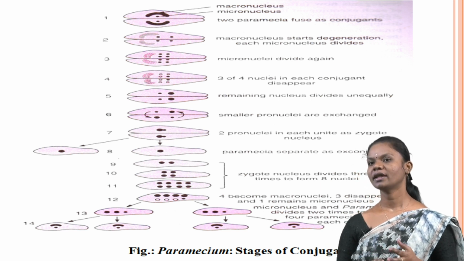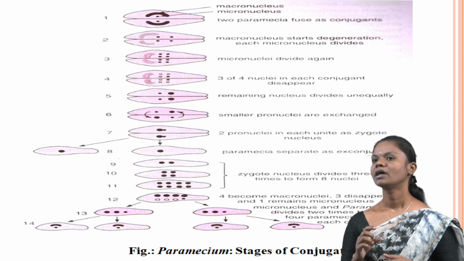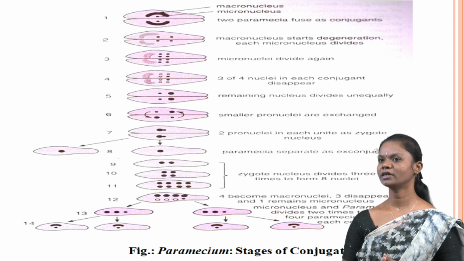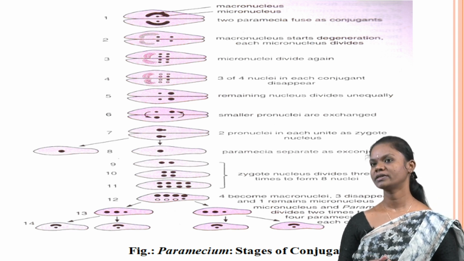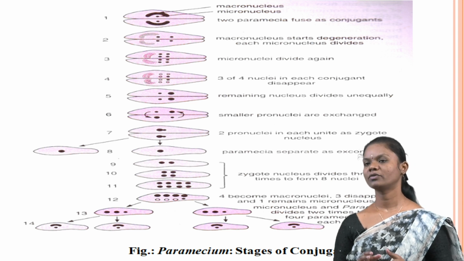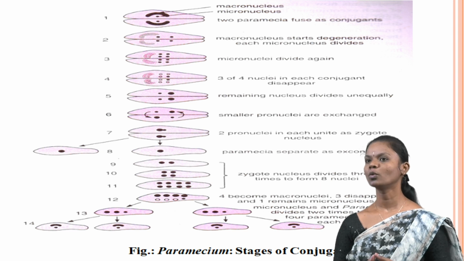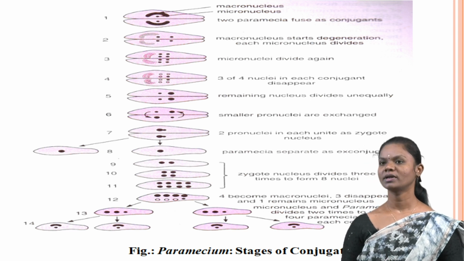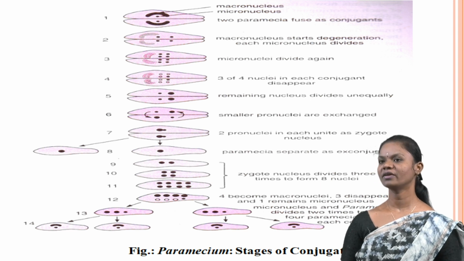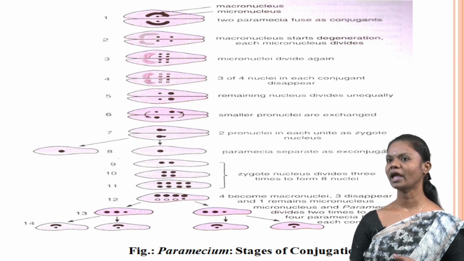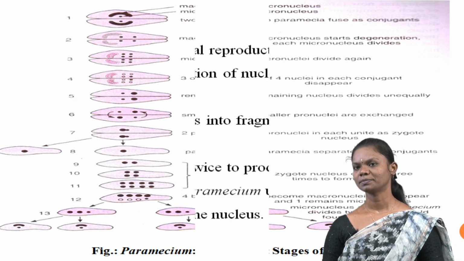In the 9th, 10th and 11th, the synkaryon nucleus divides 3 times to form 8 nuclei. 4 become macronuclei and 3 disappear, leaving 1 micronucleus. The Paramecium divides 2 times to yield 4 Paramecium from each conjugate.